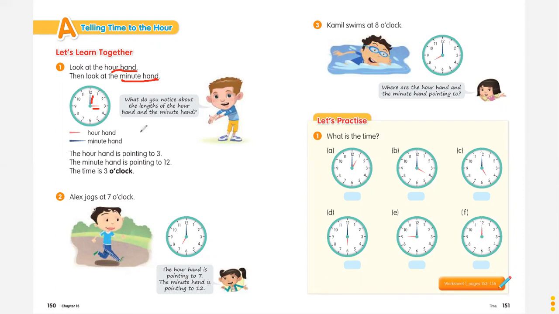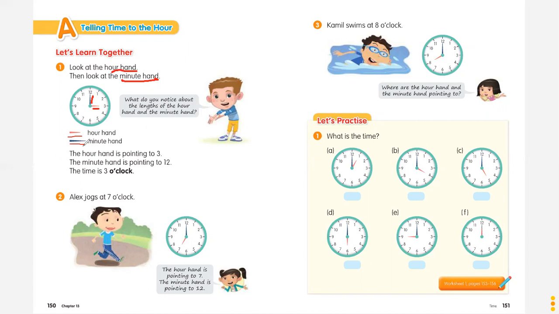Nah, you have to see which one. You can see the hour hand is the shorter one, and the minute hand is the longest one. Shorter and longer.